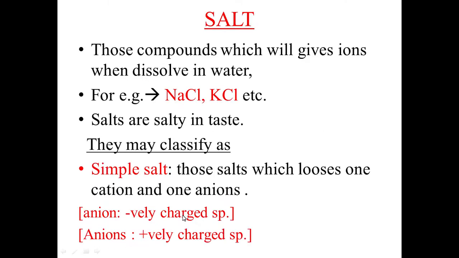Come to the next, salt. Salt is a species which gives ions like cations and anions, where the cation must be other than hydrogen. Salt never gives H plus ion as a cation. This is to be remembered here, otherwise there is no difference between acids and salts. So those compounds which give ions when dissolved in water, like cation and anion, where the cation must not be H plus ion. For example, NaCl and KCl.